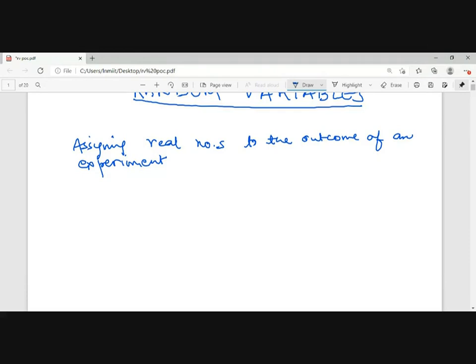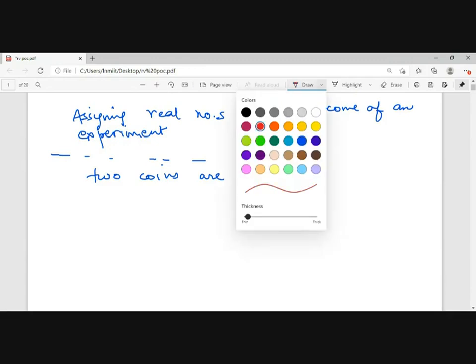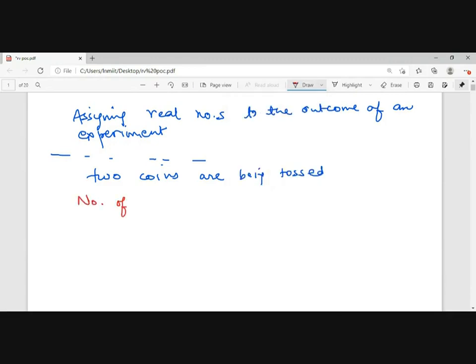suppose two coins are being tossed. And I am assigning the number of heads as random variable x.